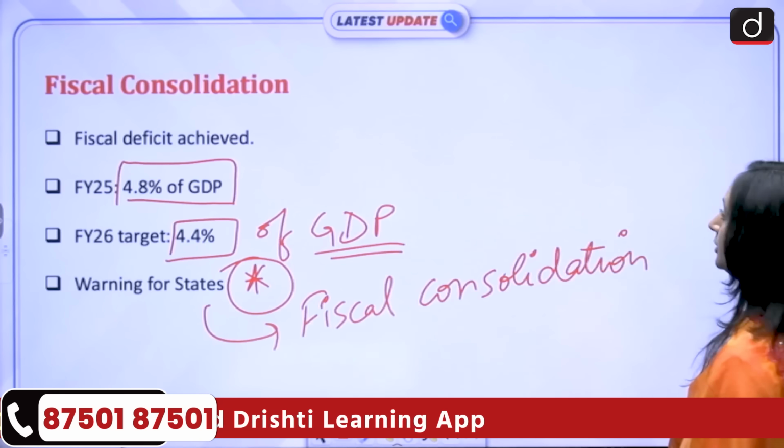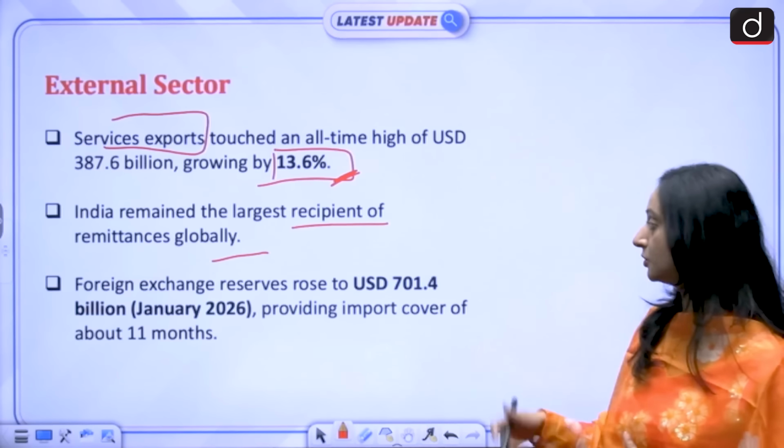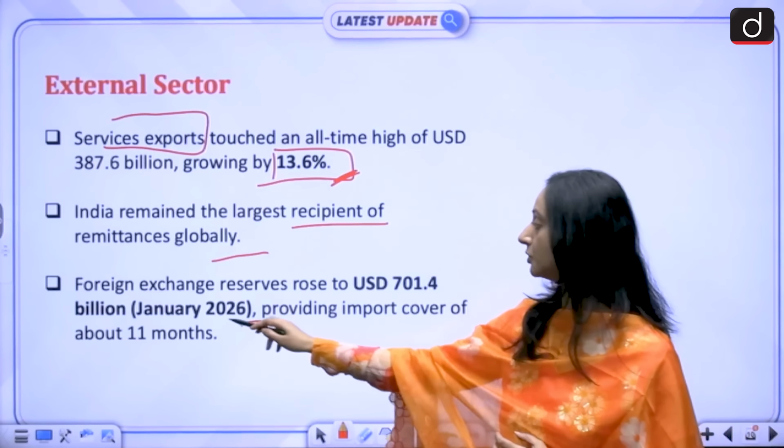Service exports are doing great, but we need to understand that the industries, the manufacturing sector also needs to do equally good, because we cannot solely be relying on the service sector alone, on the service exports alone. And then remittances also, India remained the largest recipient of remittances globally. And our foreign exchange reserves also reached an all-time high in January 2026.